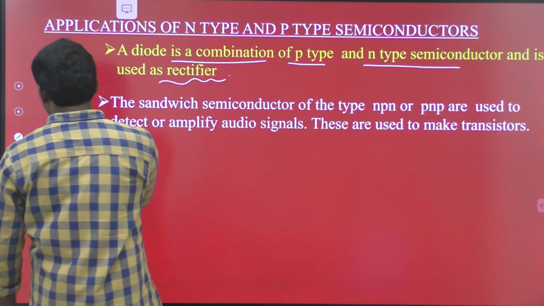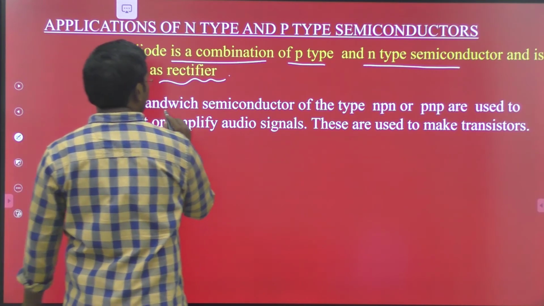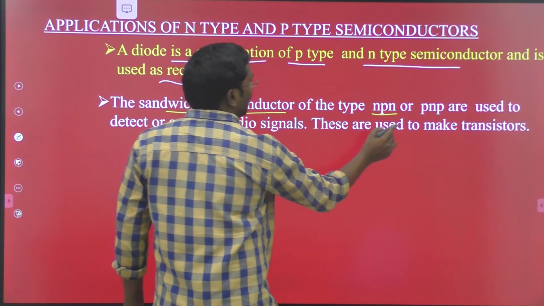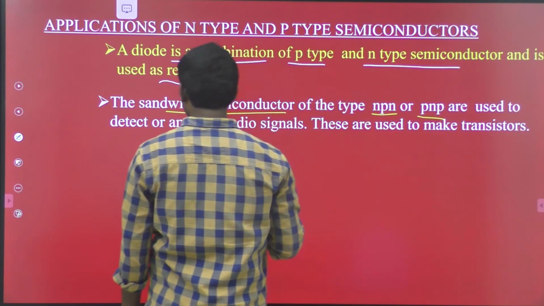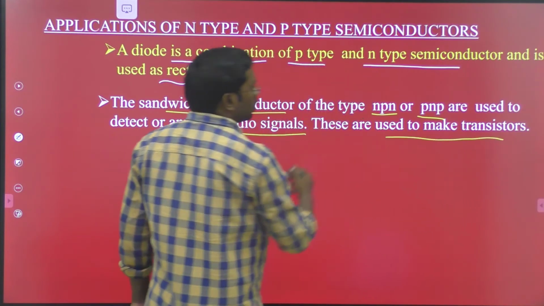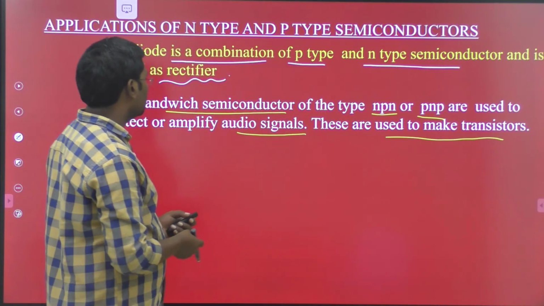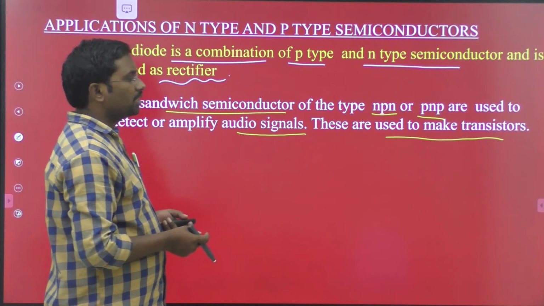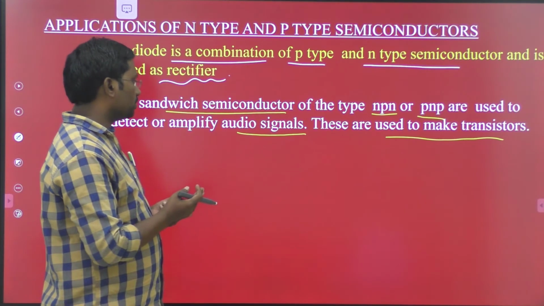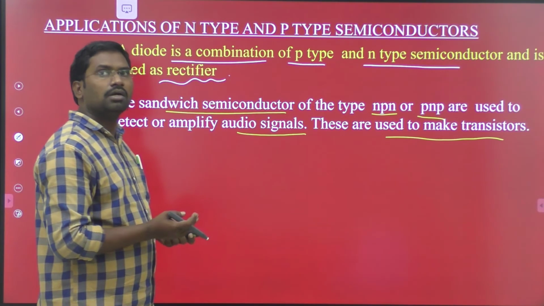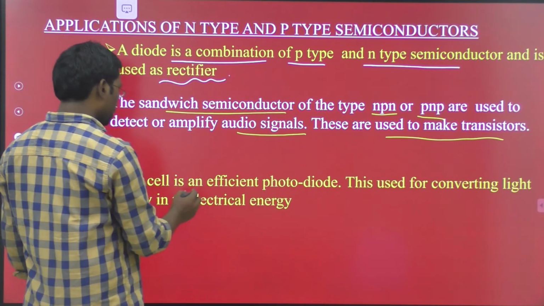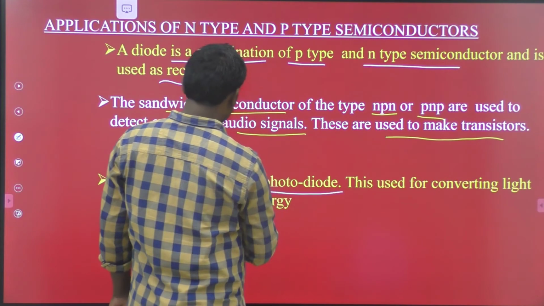And the next one, the sandwich. Sandwich semiconductors of the type NPN or PNP are used to detect or amplify audio signals. They are used to make transistors. Therefore, the solar cell is an efficient photodiode.